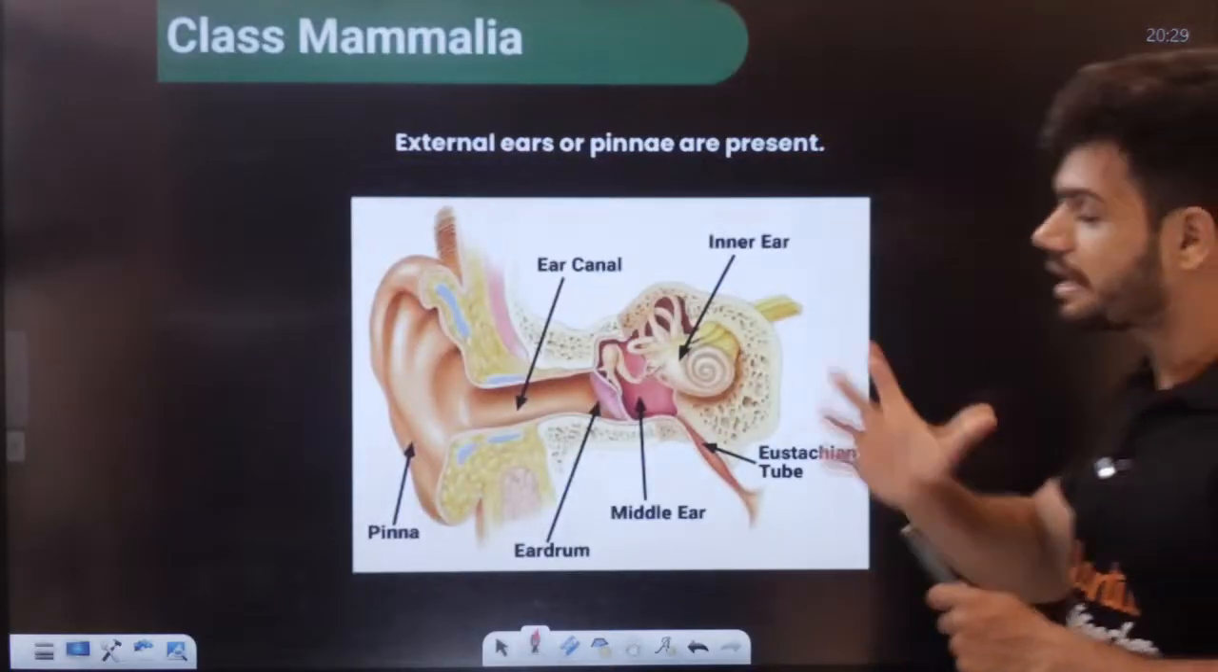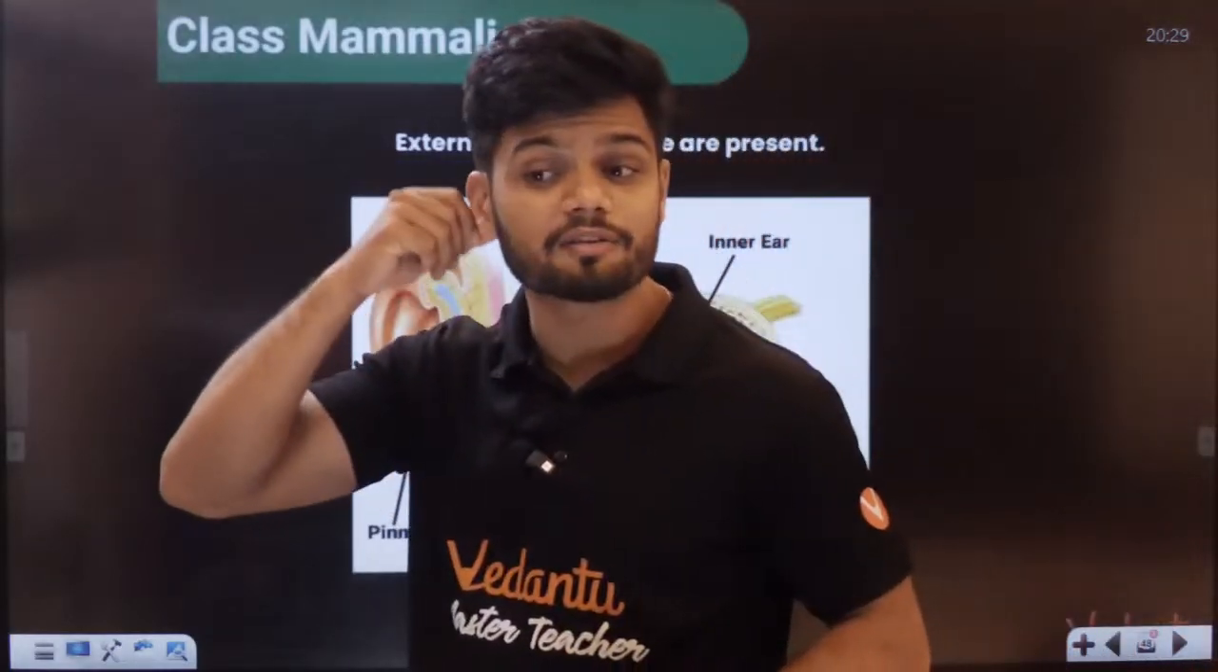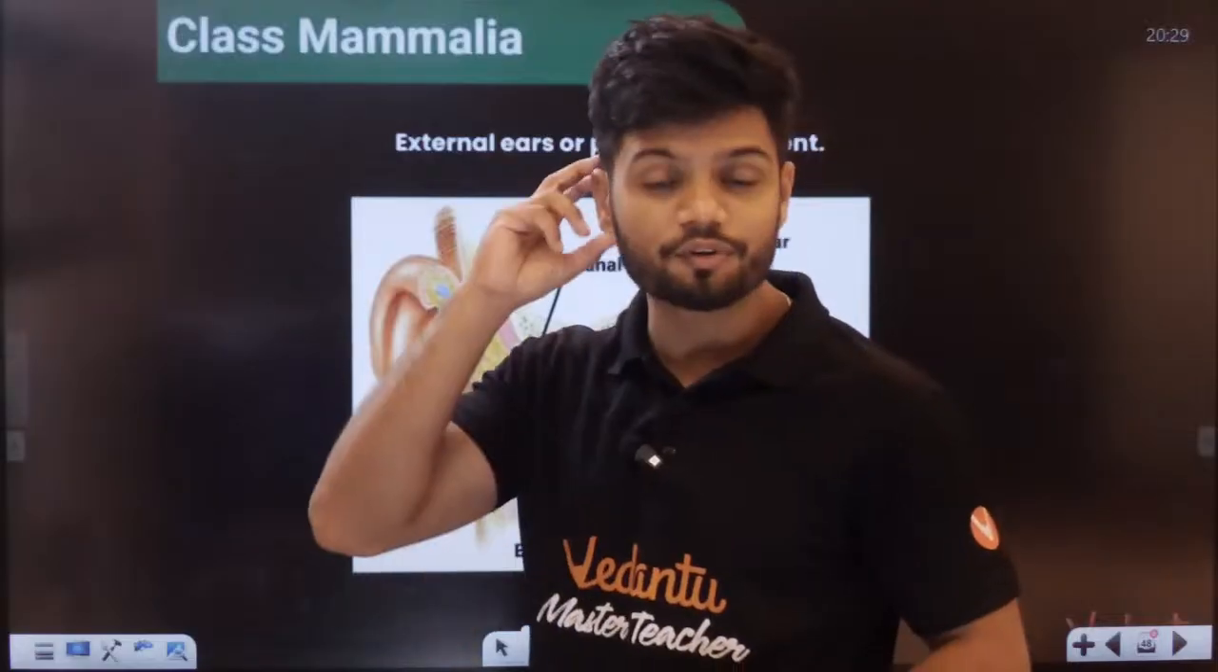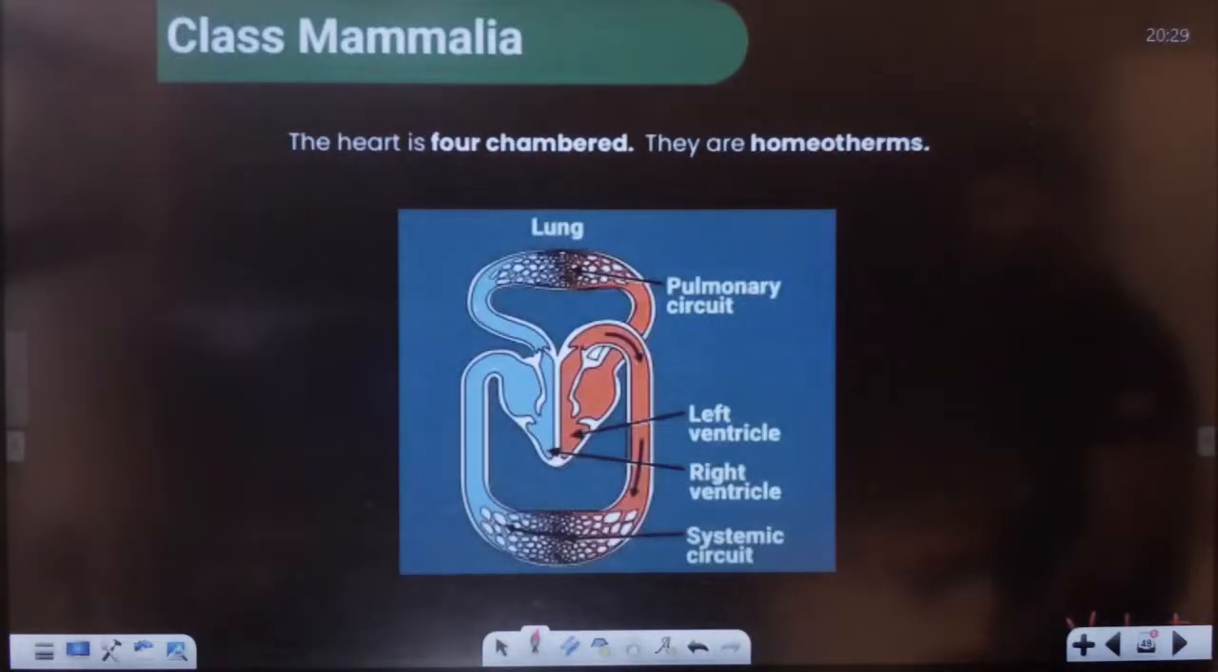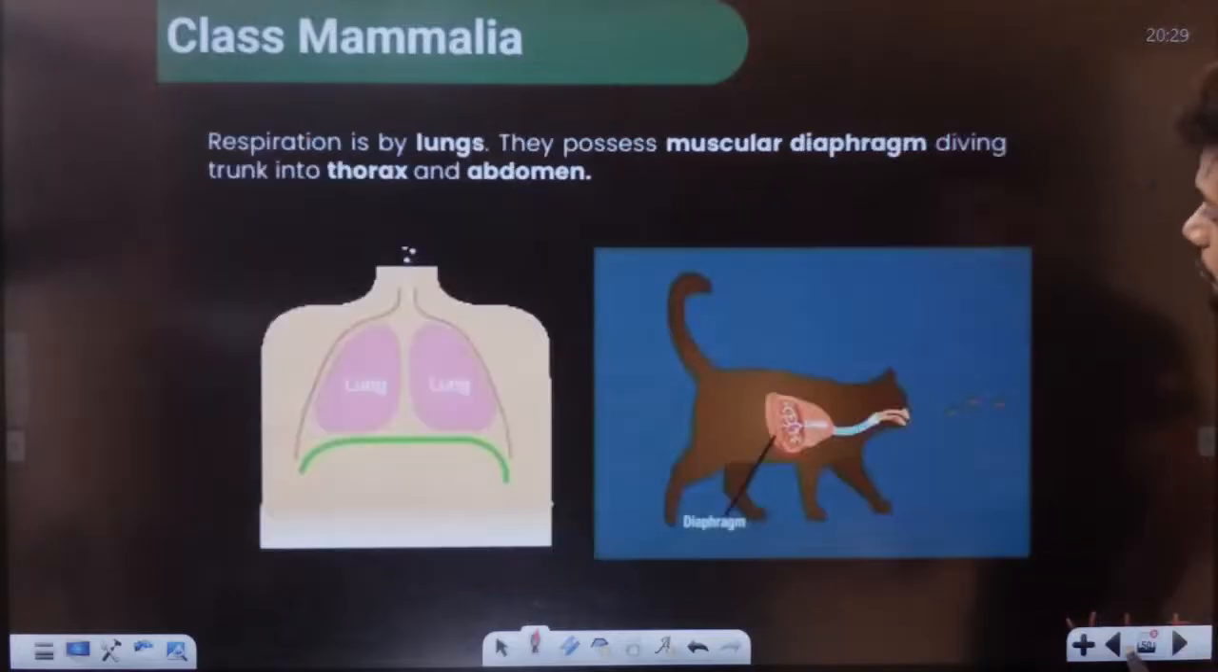Now we have the external ear. We have the pinna, the external ear also. So for hearing, nice pinna we have. Okay, pinna is present. Four-chambered heart, and we are warm-blooded animals.